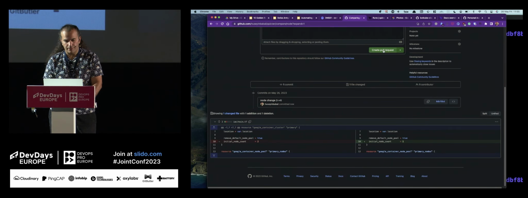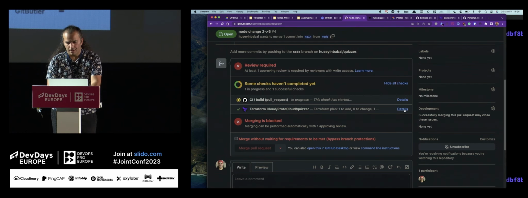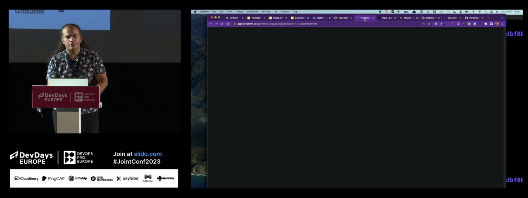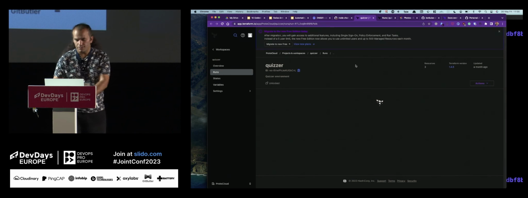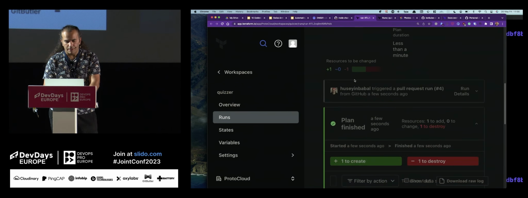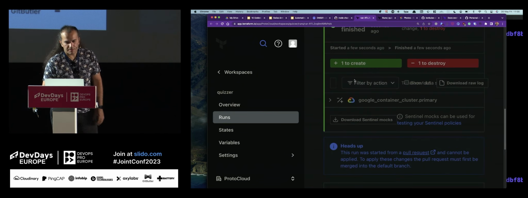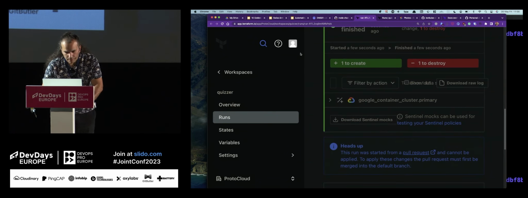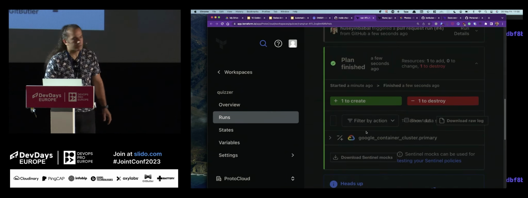But as you can see here, Terraform Cloud Provider run. When I see the details, it will automatically redirect me to the Terraform Cloud dashboard. You can see the run here. I don't know how to shrink this, but let me show it to you.